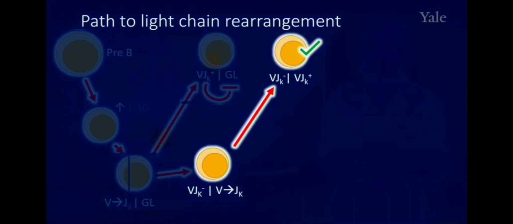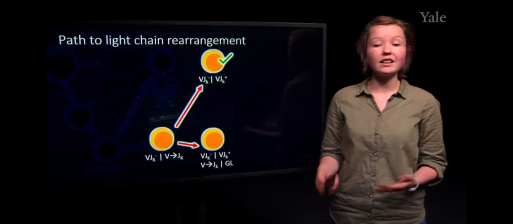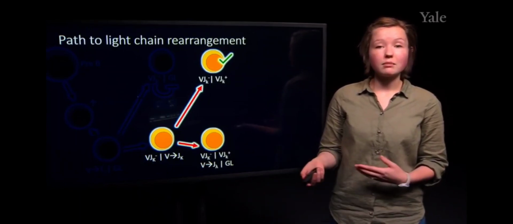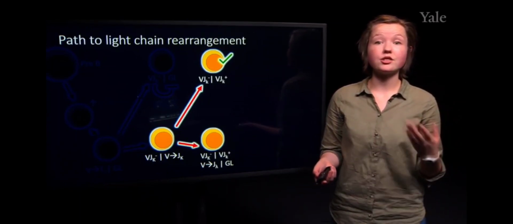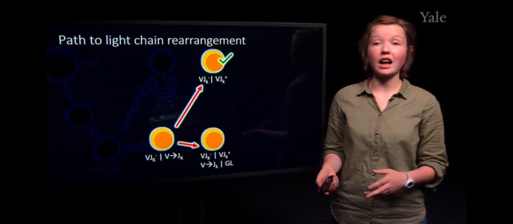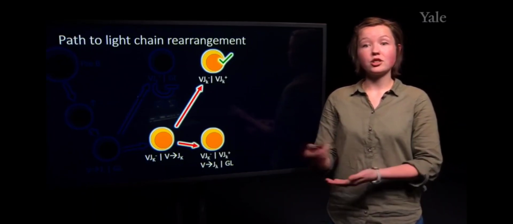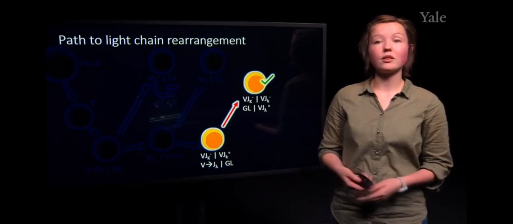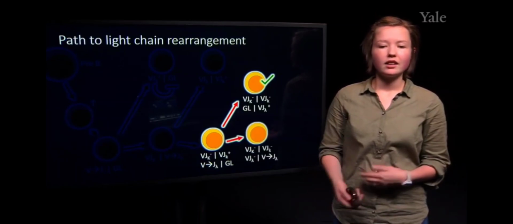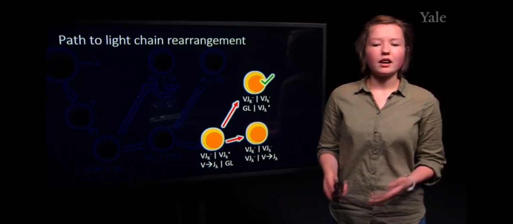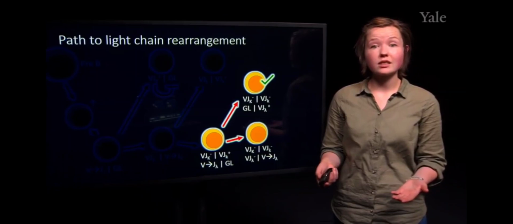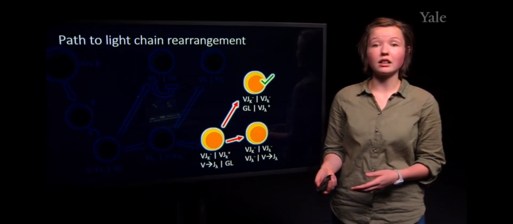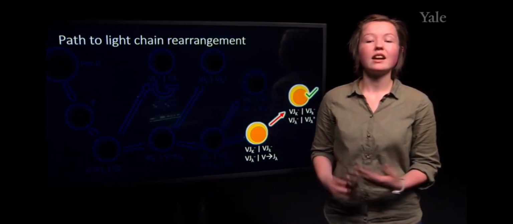And again, if this is unsuccessful, then we can move to the lambda chain to try additional rearrangements, because there are not just 1 light chain, but there are 2 different light chains with 2 different alleles. And if this is successful, the B cell will be able to move on. And you're kind of getting the pattern here, but if this is unsuccessful, then rearrangement will proceed at the 2nd lambda allele. And then if this is successful, once again, the B cell can move on.